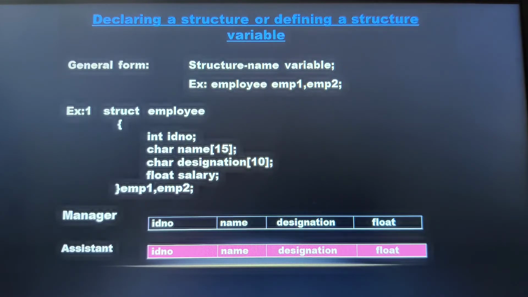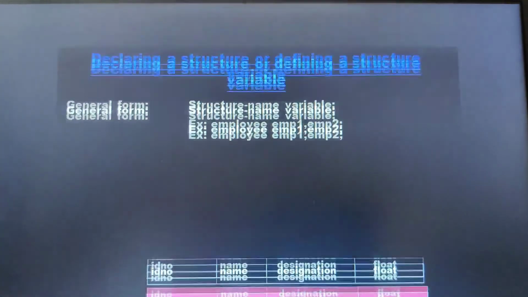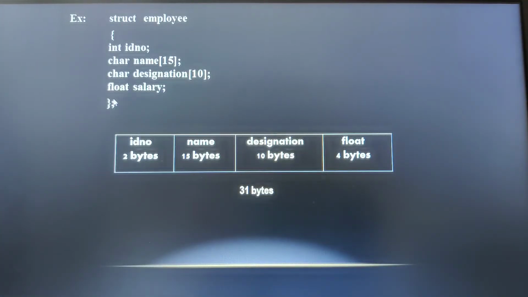So some important points we need to recall here before proceeding to the next topic. The definition of a structure doesn't allocate any memory space. The definition, in the sense, the previous one, only this one. Until and unless you create these structure variables, once you just provide merely the definition, no memory allocation will be done. You are just specifying to the compiler that you are going to use so many variables, and then a semicolon as per the previous slide. The semicolon is a must, which indicates the termination of this given definition of a structure.